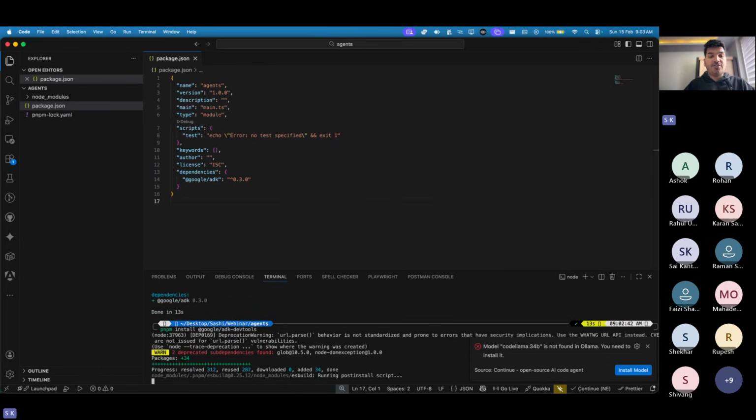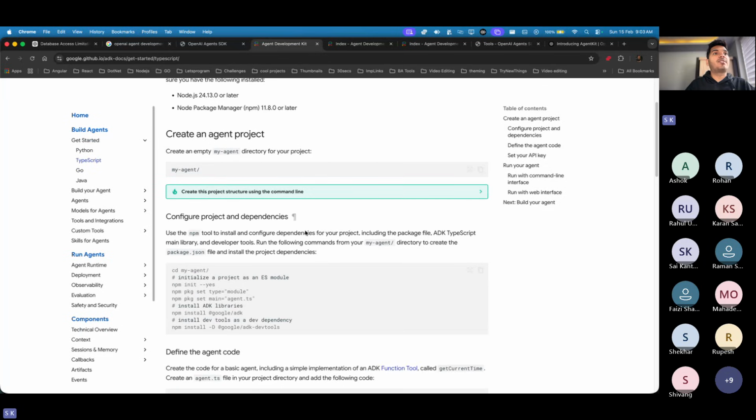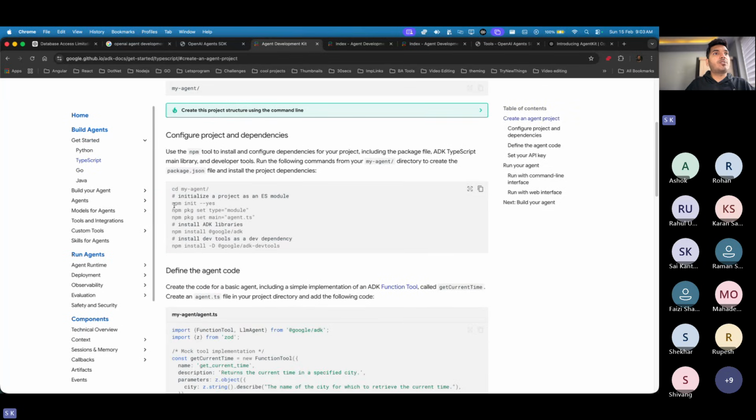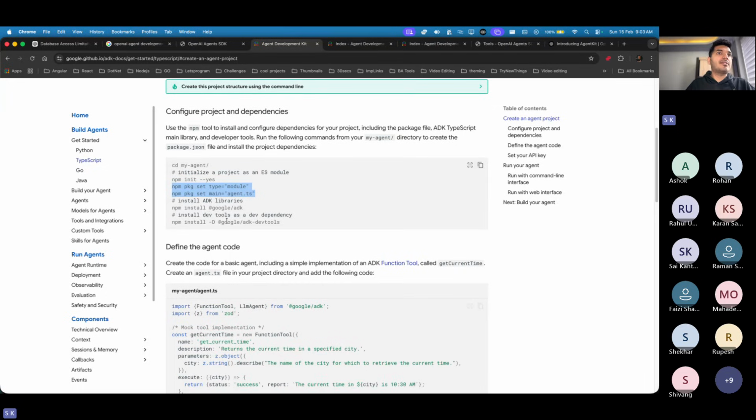Okay, if you go on the documentation, maybe I can show it to you. Start with TypeScript. So here you can see I'm just trying to follow this. I have initialized the project, and I have set these two already. Next, install the ADK library. Yes, I did. This was dev, but that's fine. We are just learning it, so no need for dev at the moment.